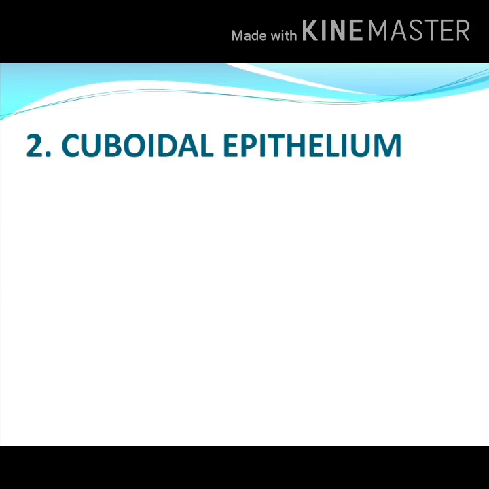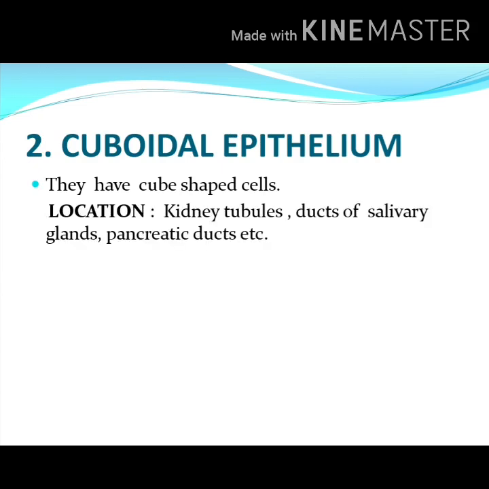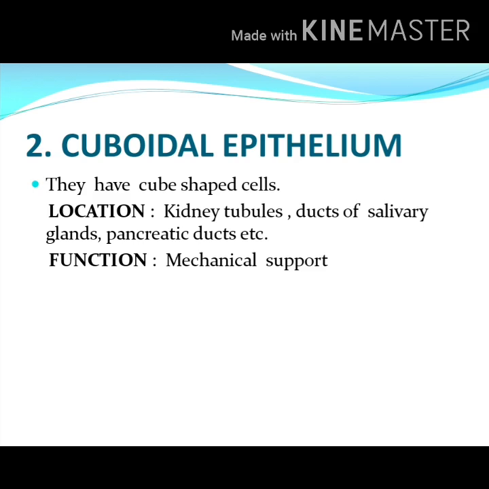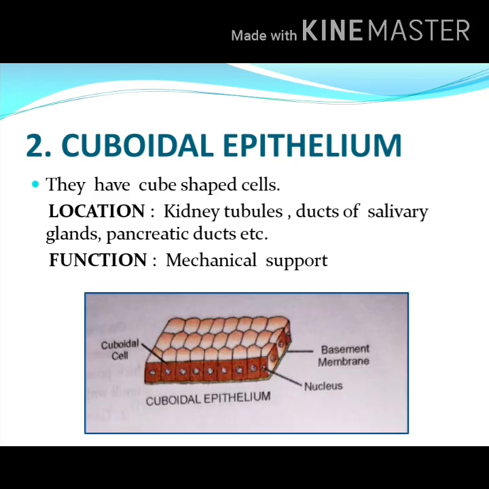Next, based on the shape, the first type is cuboidal epithelium. As the name indicates, they are cube-shaped cells. They are placed in the kidney tubules, ducts of salivary glands, pancreatic ducts, etc. And their function is to give mechanical support. Here is the picture of the cuboidal epithelium.